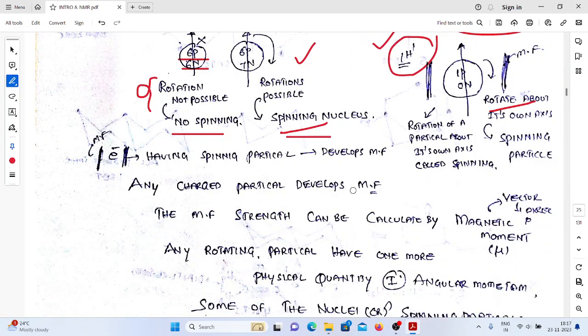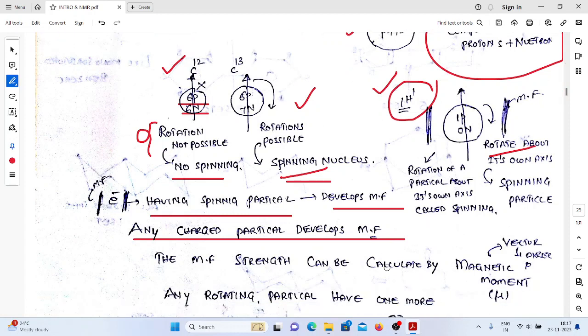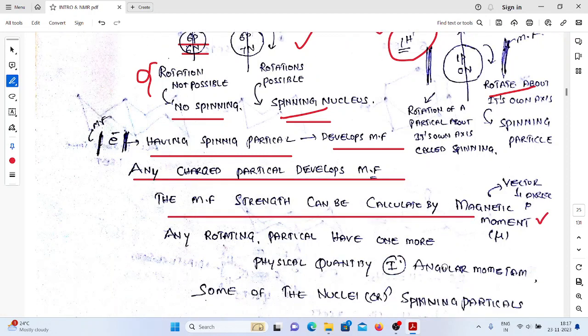So here we have some considerations. Every spinning particle generates what? A magnetic field, right? Our nucleus is what? A charged particle. Any charged particle develops a magnetic field. So our nucleus is also a charged particle. If rotations are possible, if spinning is possible, then it can also create a magnetic field. Generally, the strength of the magnetic field is calculated by using what? Magnetic moment.